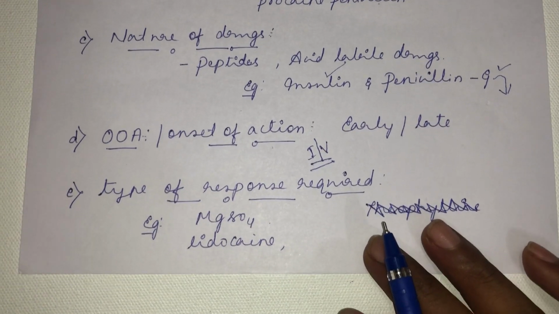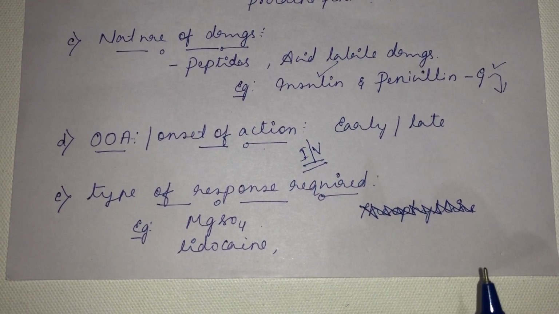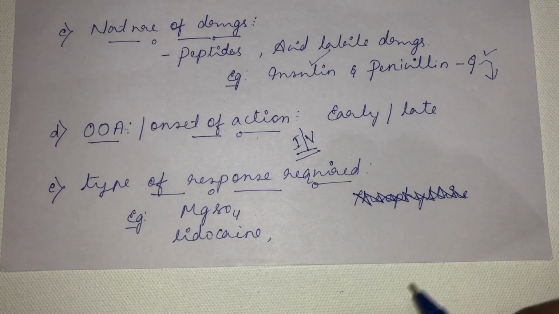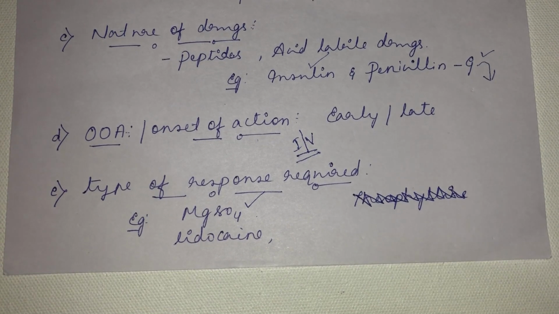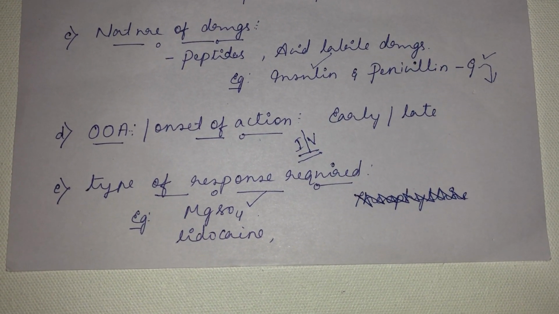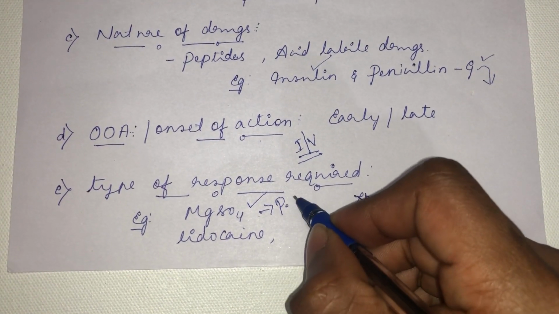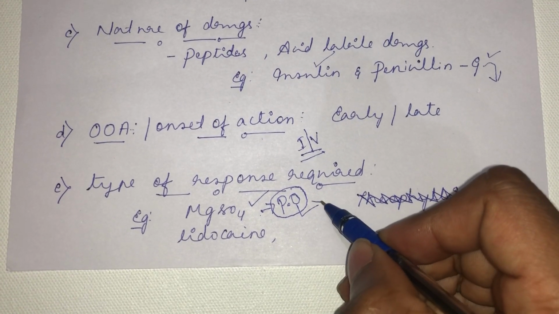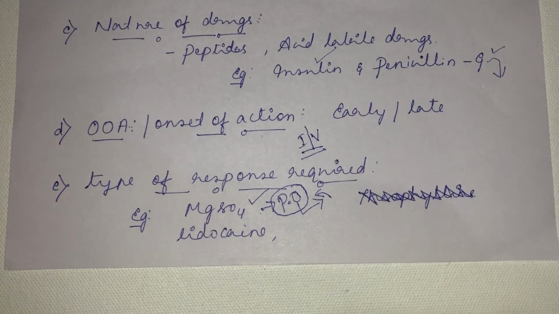And the type of response required. See, some drugs will produce a different action if you give it through different route of administration. For example, the classical example being magnesium sulfate. This magnesium sulfate, it is a purgative. That means it increases the gastrointestinal motility if you give it through oral route. It is a classical purgative or laxative. So if you give it through oral route, it will increase the GIT motility. For constipation, we give magnesium sulfate in case of ruminants.